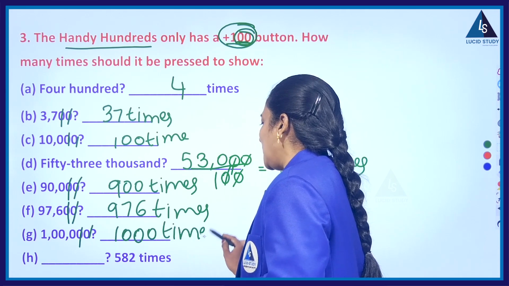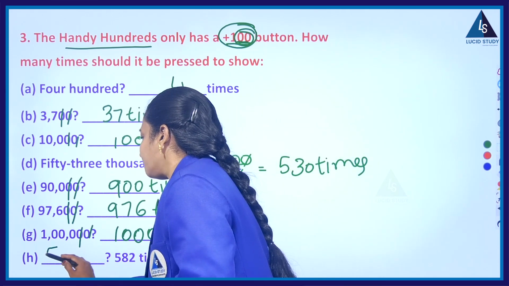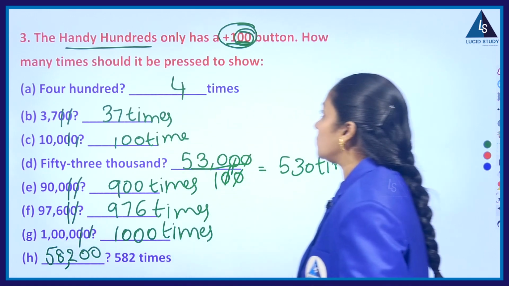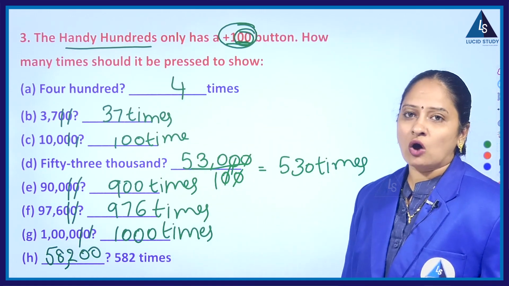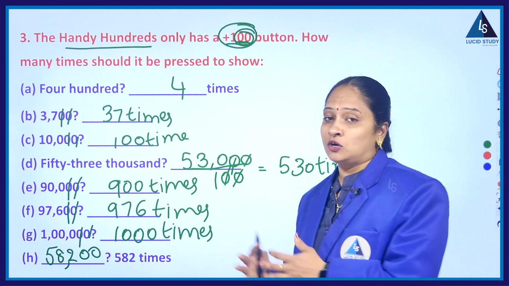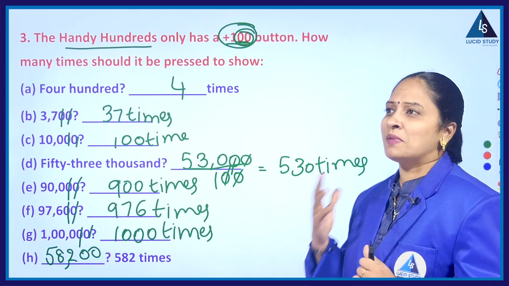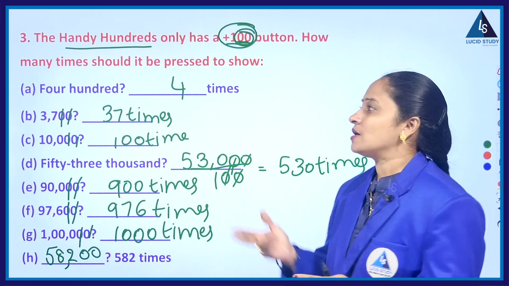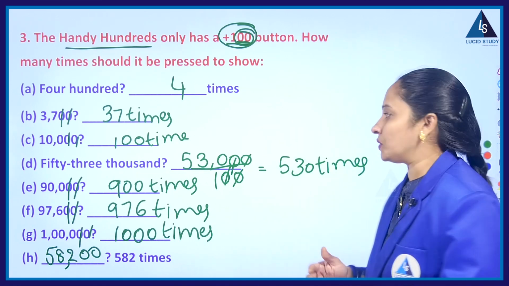And if I press 582 times, we will get 582 followed by 2 zeros. That is, you will get the number as 58,200. So see how enjoyfully we are doing mathematics. So by imagining, first we are in the land of thoughtful thousands, next tedious tens, finally handy hundreds.